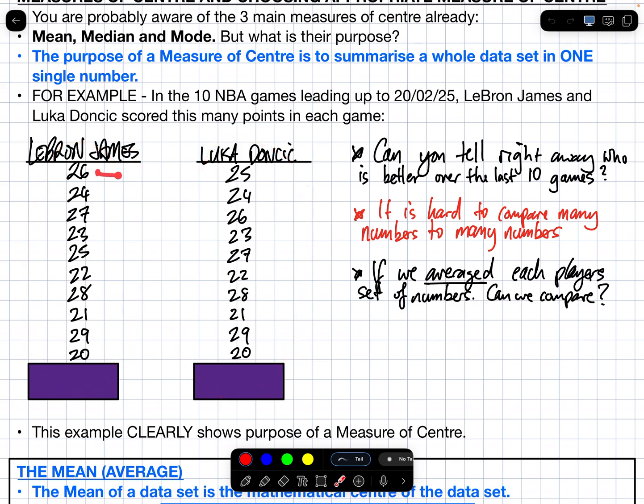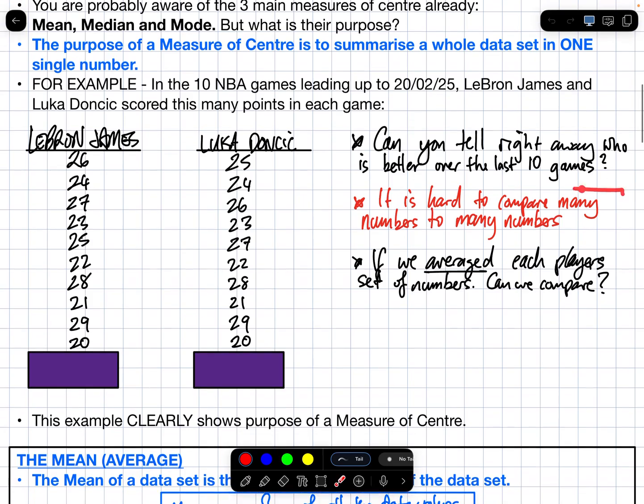We can't go just straight across. For the first one, Luka was worse. For the second one, they were the same. For the third, Luka was worse. Can I just decide now that Luka was worse? No, because there are some games where Luka did better. It is hard to compare that many numbers to that many numbers.